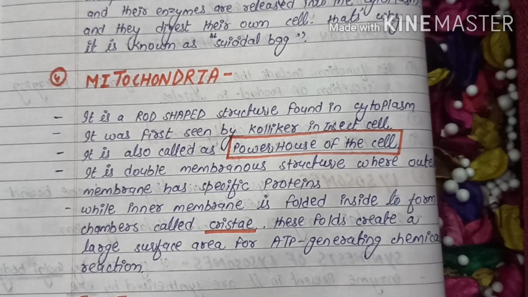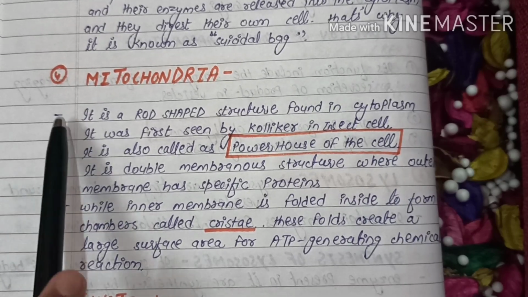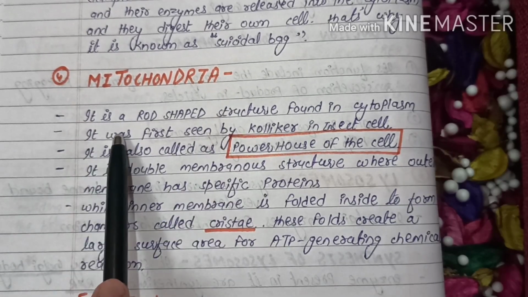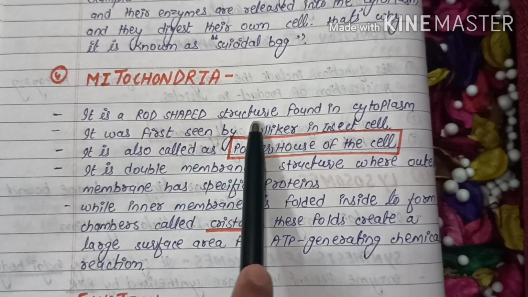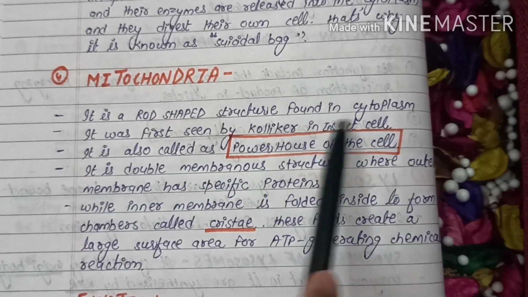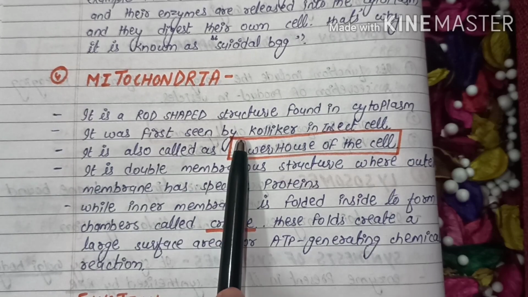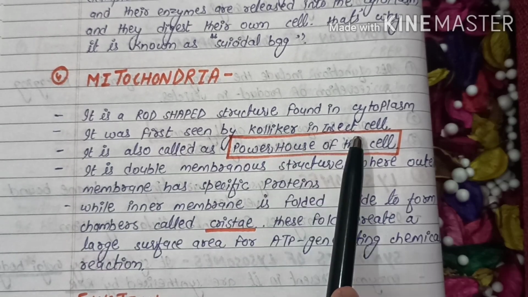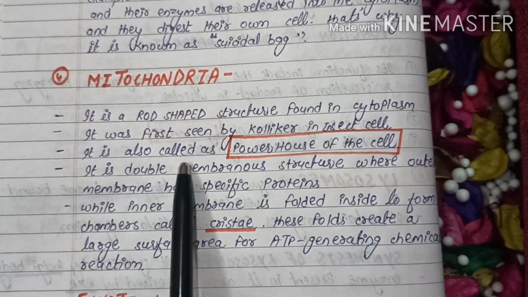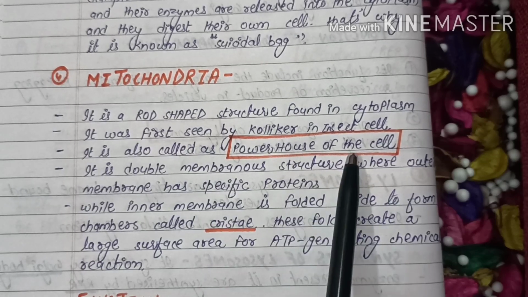Now, the mitochondria. Mitochondria is a rod-shaped structure found in the cytoplasm. It was first seen by Kolliker in insect cells. It is also called the powerhouse of the cell.